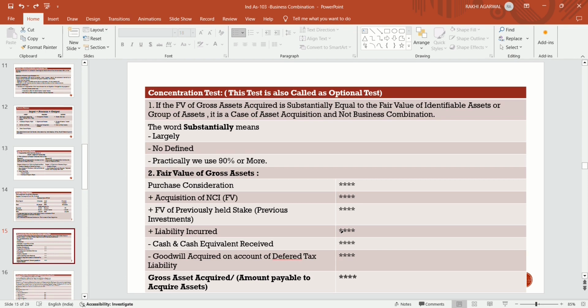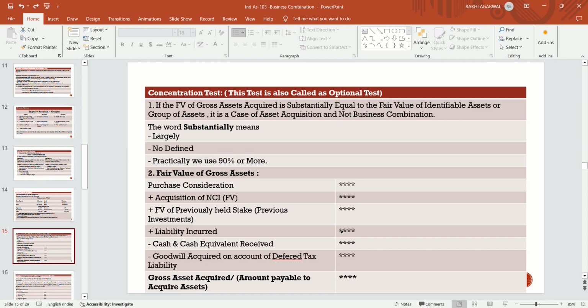How will we know? Because if an entity is acquiring an asset and the gross value of that asset is substantially equal to the fair value of the identifiable asset or group of assets, it is a case of asset acquisition, or not a business combination. The word substantially means largely, which is not defined. Practically, we use 90% or more, that is, 90% or more equal to the fair value of the identifiable asset or the group of assets.